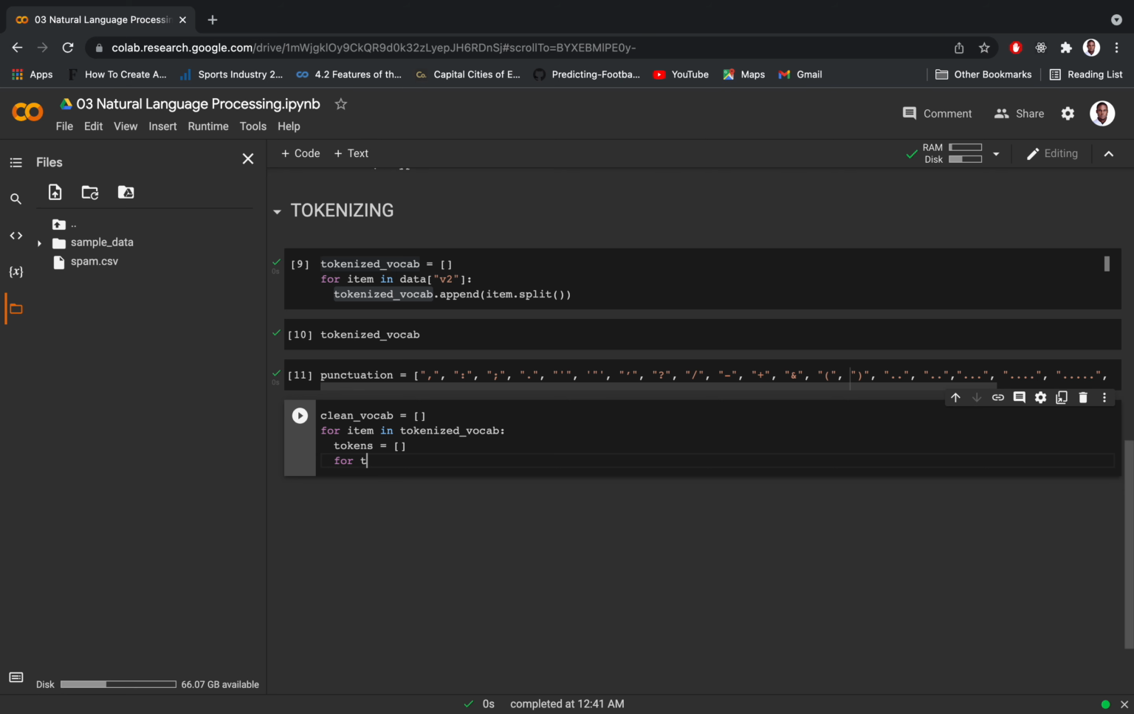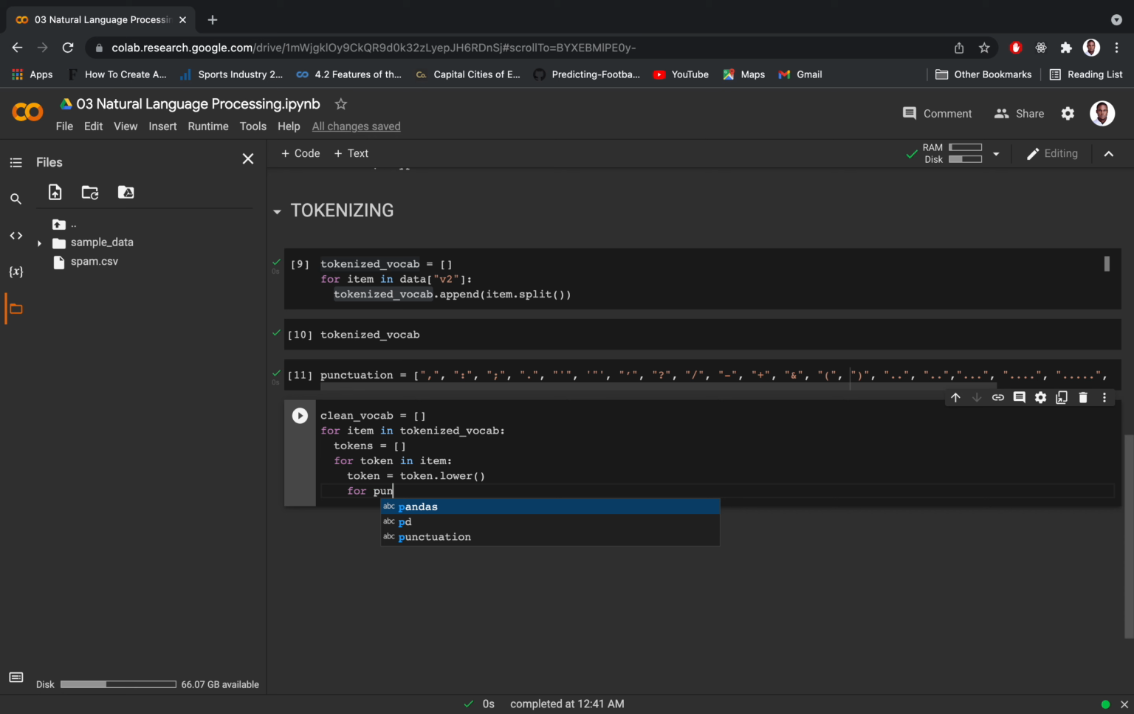I say for token in item, so looping through the item, because each vocabulary is a list, so we're going to loop through it. So item, we now call token. We now make all of them lowercase here to ensure consistency. That's the main aim, to ensure consistency and correlation, so our machine learning model can learn better.